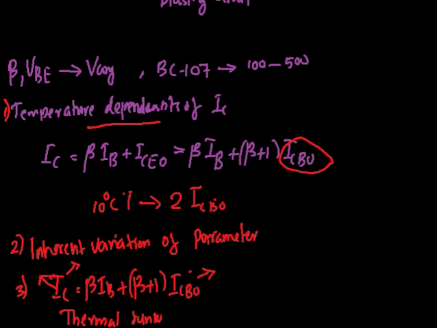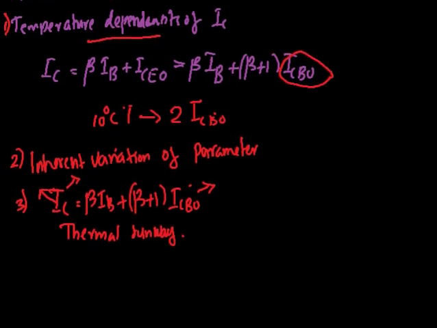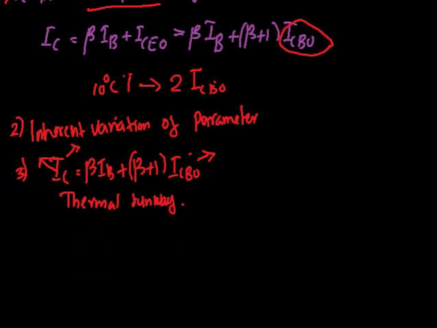So these three things are problems while practically realizing an amplifier circuit: the temperature dependence of IC, the inherent variation of transistor parameters, and thermal runaway. All these three are overcome by providing a stabilizer circuit. So we need stabilization in the transistor amplifier circuit.